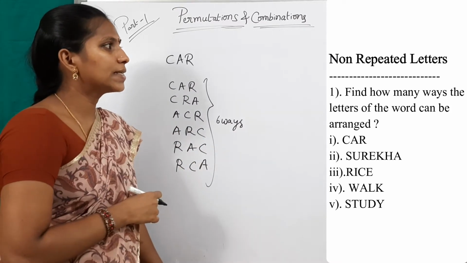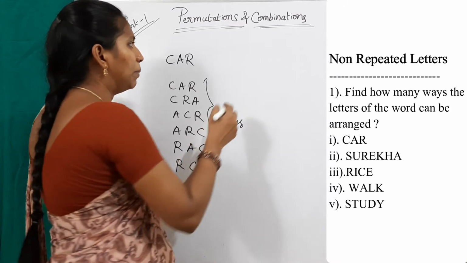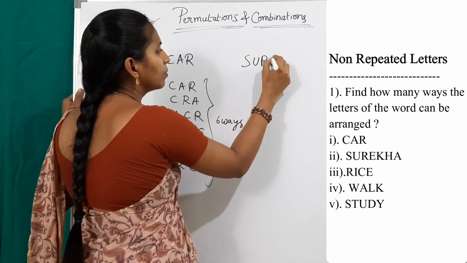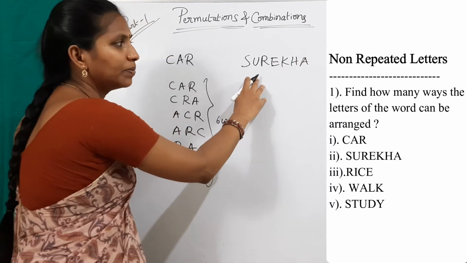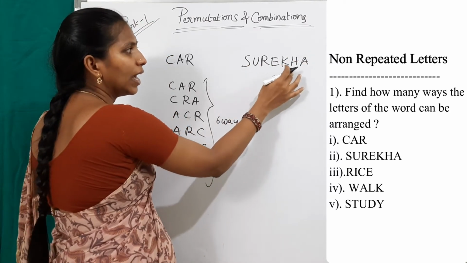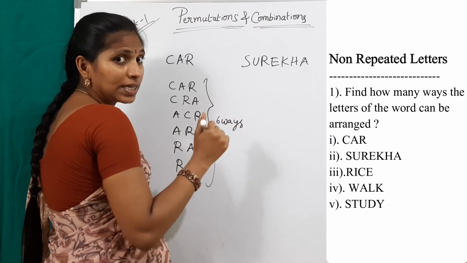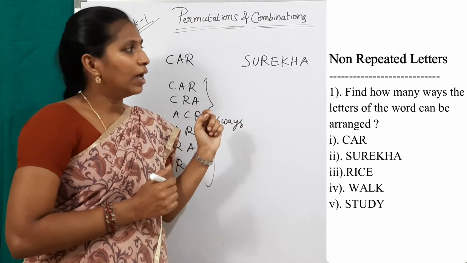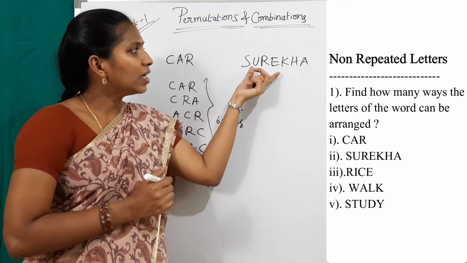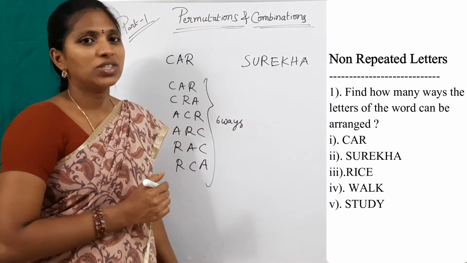Now, the second one. Suppose this is my name, Surekha. How many letters are present in this word? S-U-R-E-K-H-A. Total 7 letters. How many ways can the letters of this word be arranged?